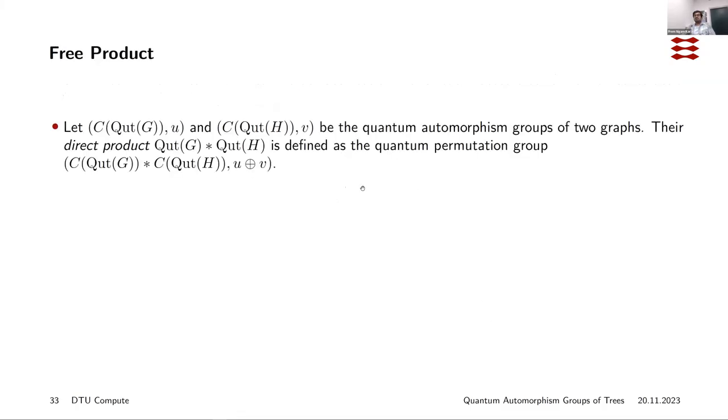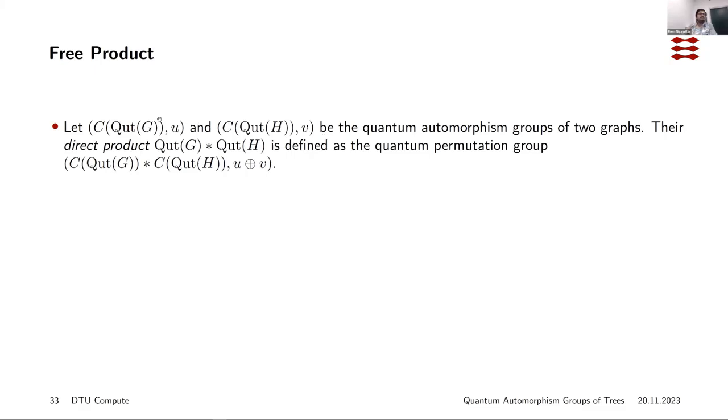Okay. Now we will describe a couple of concepts from quantum automorphism groups that can be thought of as direct analogs of the direct product of groups and taking the wreath product with a group.